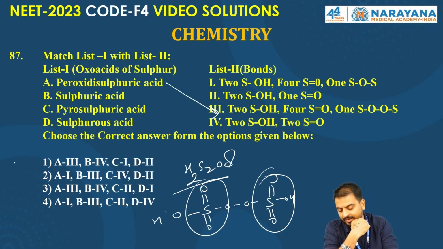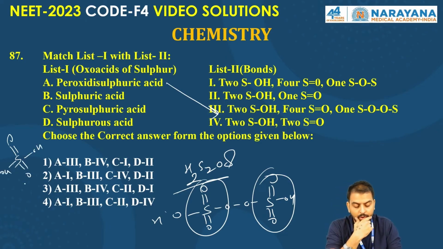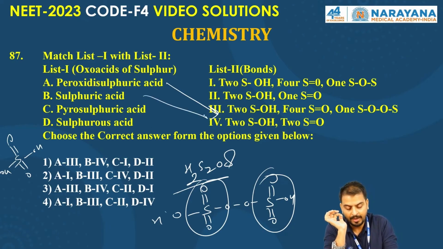Sulfuric acid is H2SO4, with 2 S-OH and 2 S=O, so B goes to the fourth. A third, B fourth.